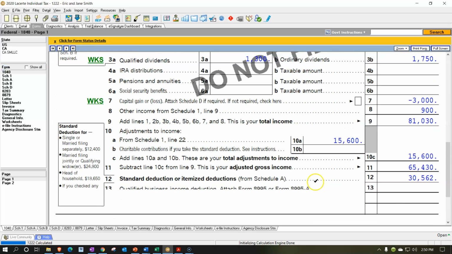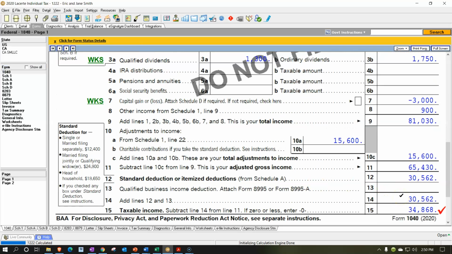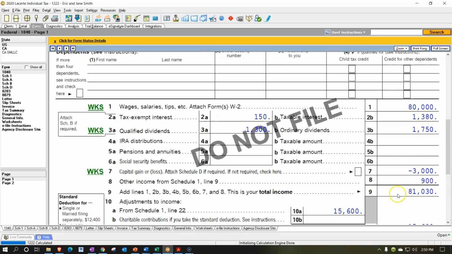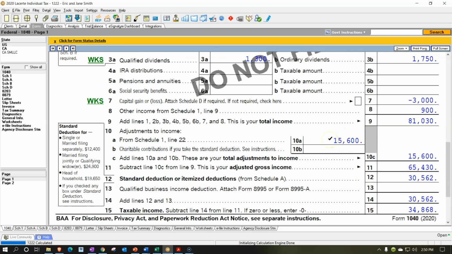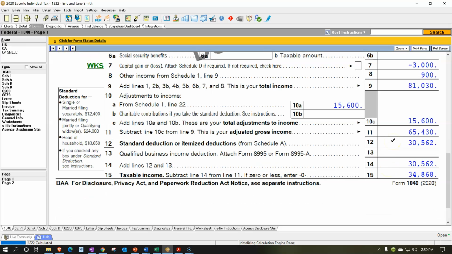So we got the 1040. It's being pulled over right there, $30,562. So what we have thus far is the income from prior, no change to the income, $81,030. Above the line deductions, $15,600. The AGI, adjusted gross income, $65,430. We now have the itemized deductions at $30,562, bringing the taxable income down to $34,868.